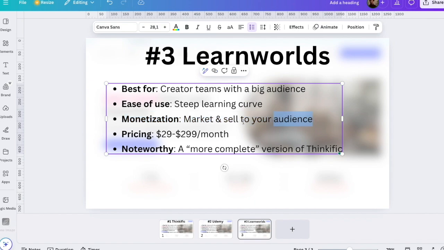And this requires some heavy marketing efforts and heavy warm-up emails on your newsletter, and you need to have a huge audience to begin with, in a very similar fashion to Thinkific. And here the pricing goes from basically $30 to $300 per month, and there's only a 30-day free trial. So that is actually also a bit limited.